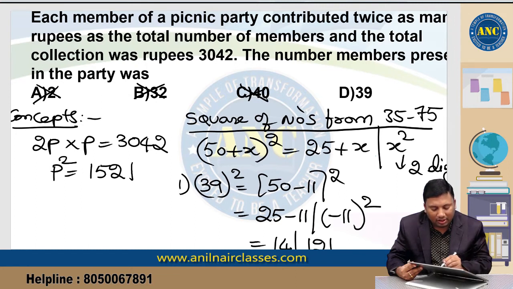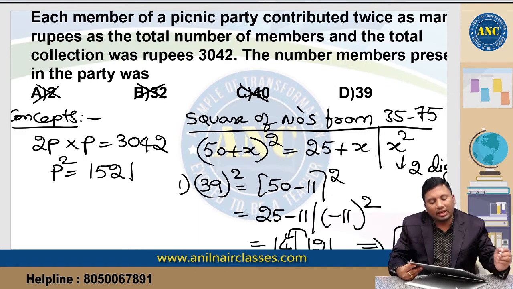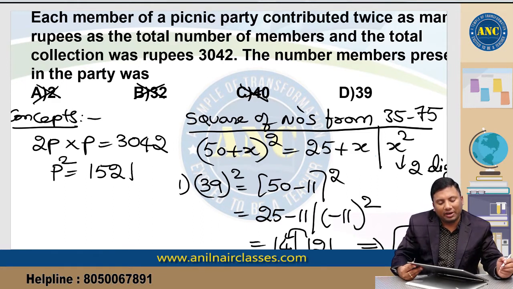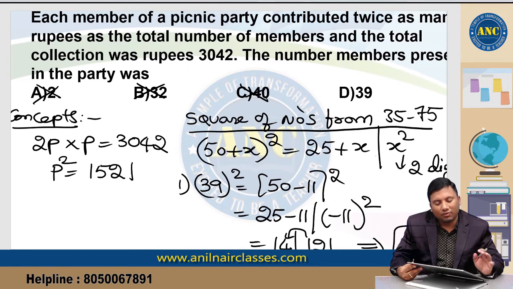11 square is 121. Write down the last two digits, 21. 1 carried. 14 plus 1 is 15. So 39 whole square is 1521. I hope the idea is clear.